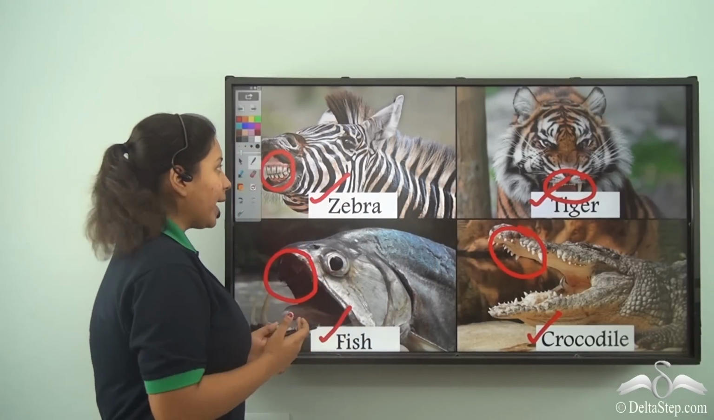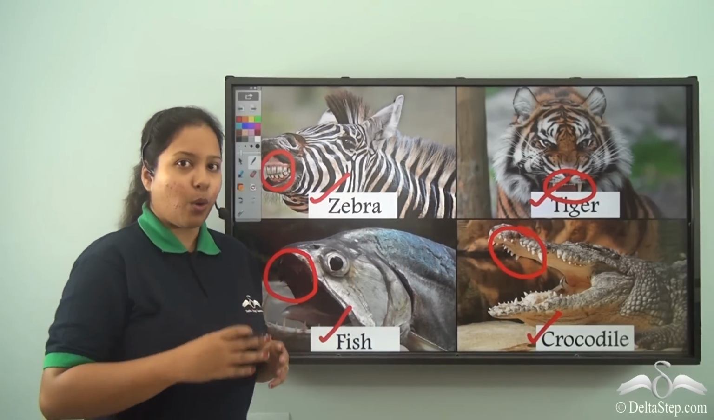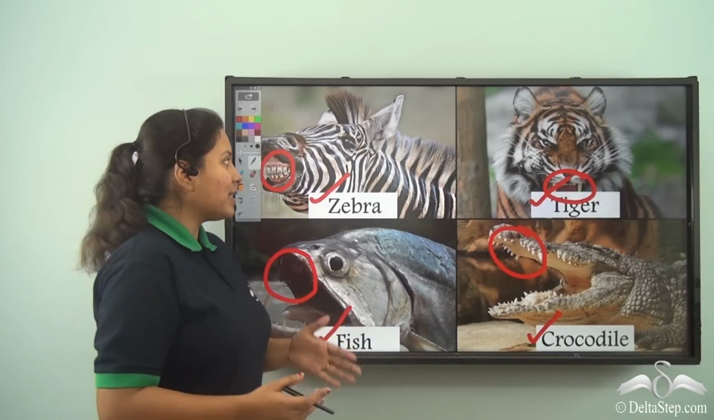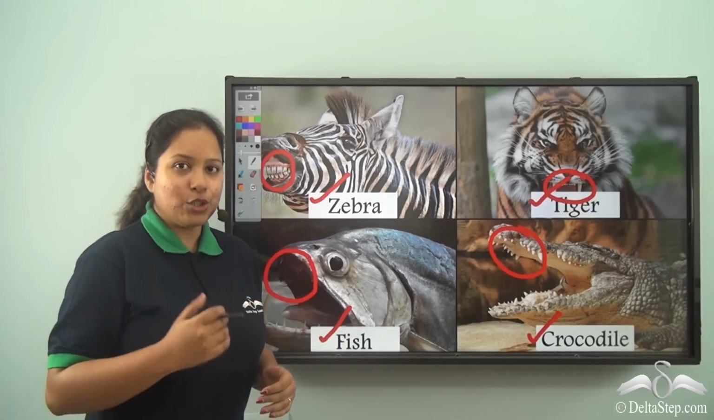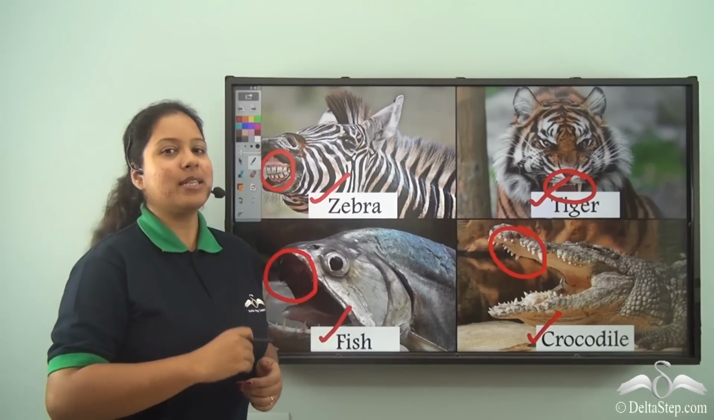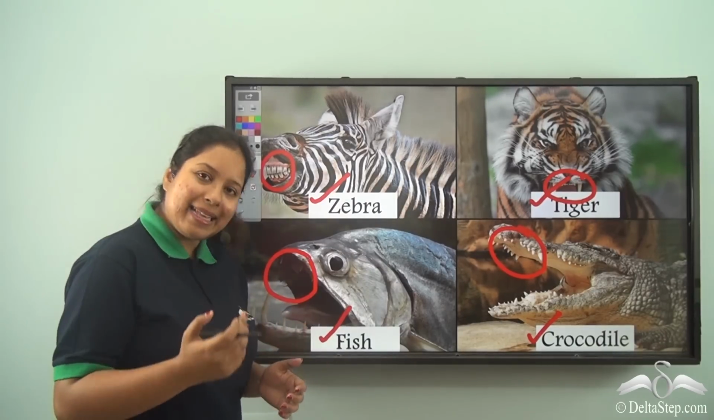So, why do you think these animals also have teeth? Because they need to tear, chew and grind their food as well. How? Let's see.